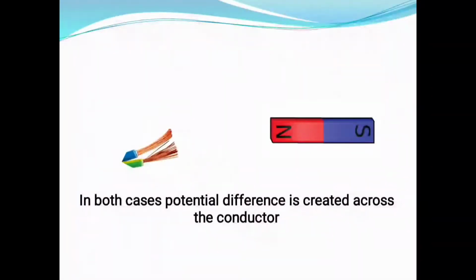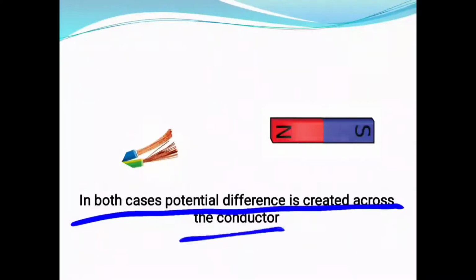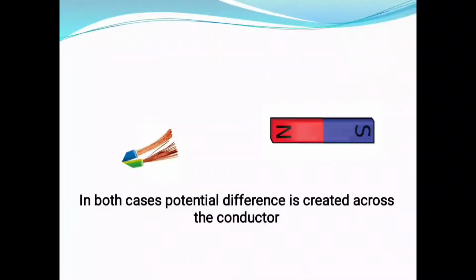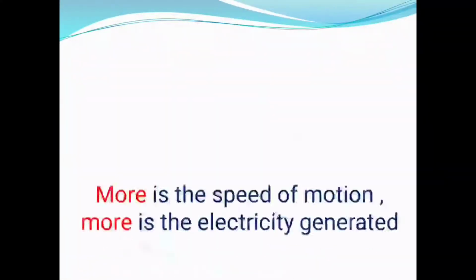Energy or current is produced inside the conductor, right? See here, in both the cases the potential difference is created across the conductor, and this potential difference creates a current in the wire, right? So this is how electromagnetic induction is done.